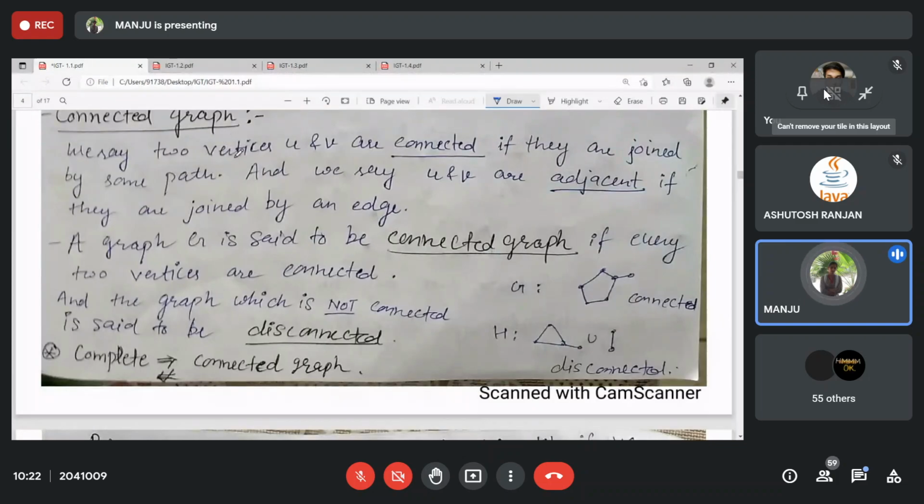Then a graph which is not connected is known as disconnected. Not connected means there exists at least one pair of vertices such that no path exists. Clear? No path exists. So you can just say over here, from this to this you don't have any path. So there is no connectedness between these two components, these two parts of G, where we have a maximal connected graph. This is known as a component. Clear?